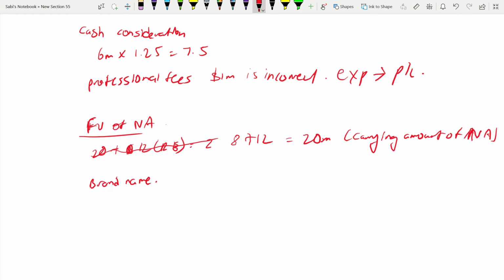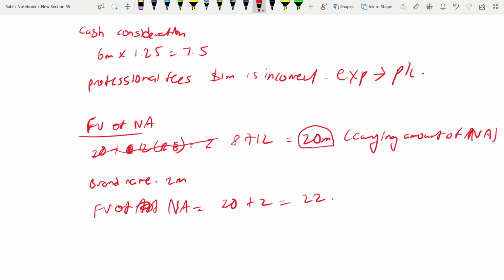Therefore, it has to be included in the consolidated financial statement. So it has been 2 million. So this 2 million will be added with this 20 million. So now fair value of net asset becomes 20 plus 2. 2 is from that brand name, 20 is from what we have calculated, 22.